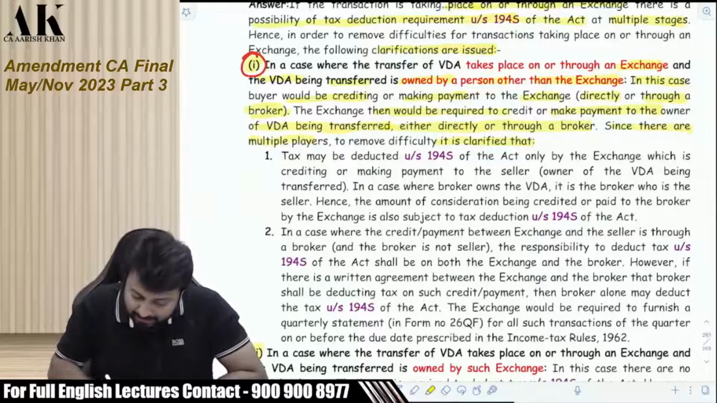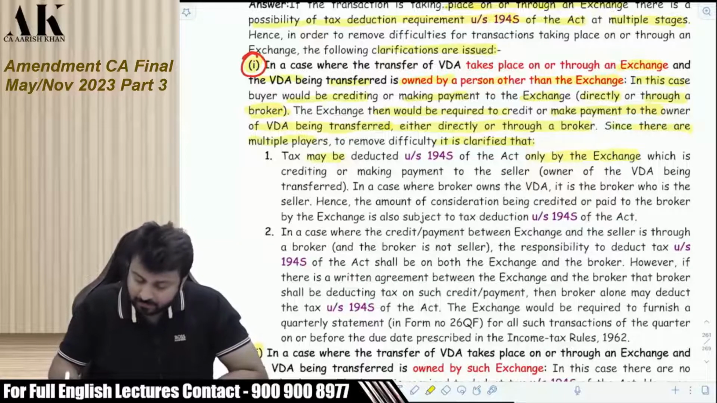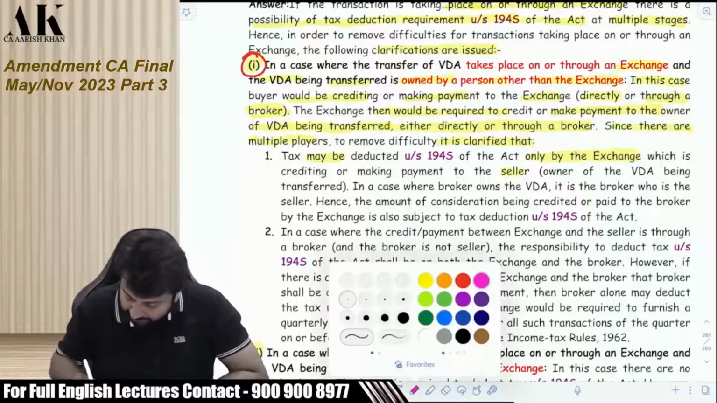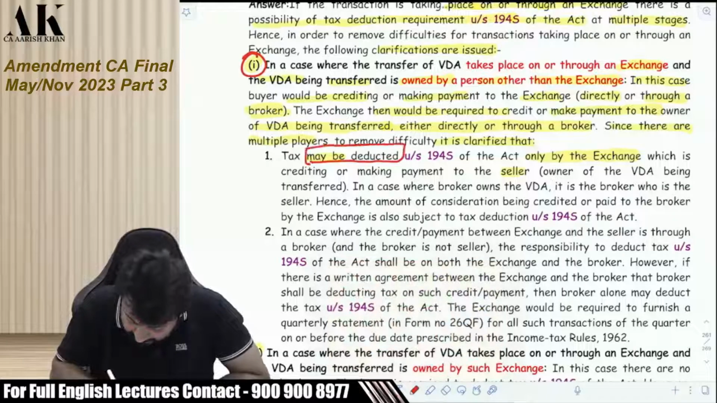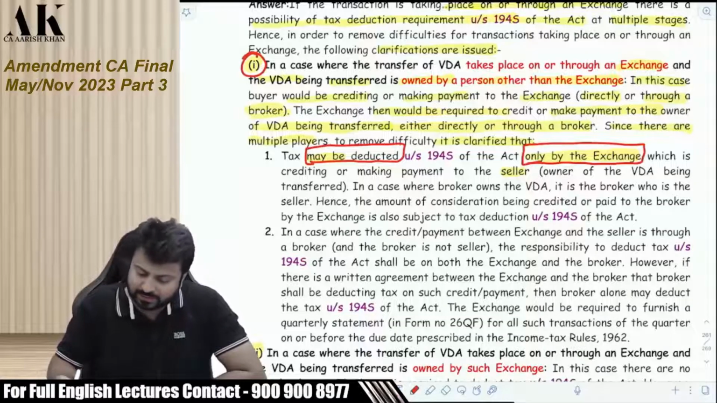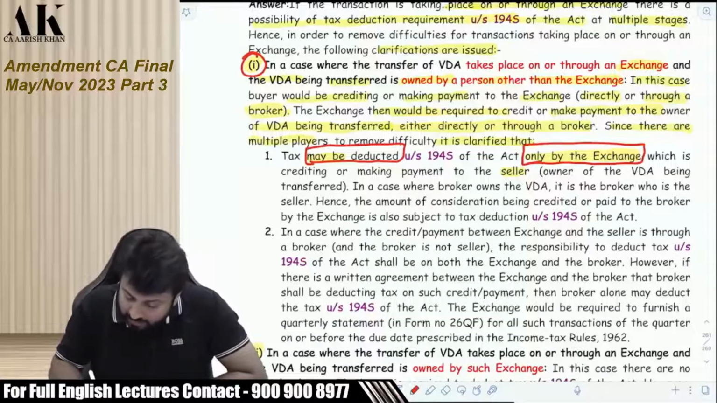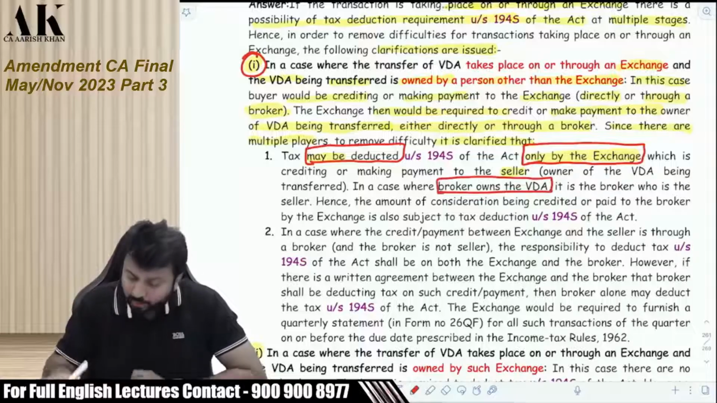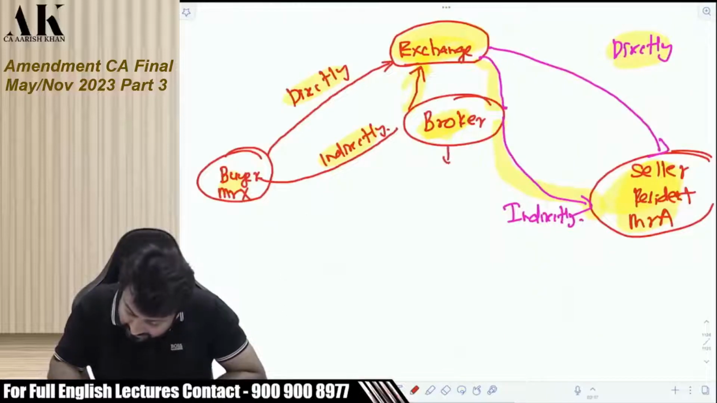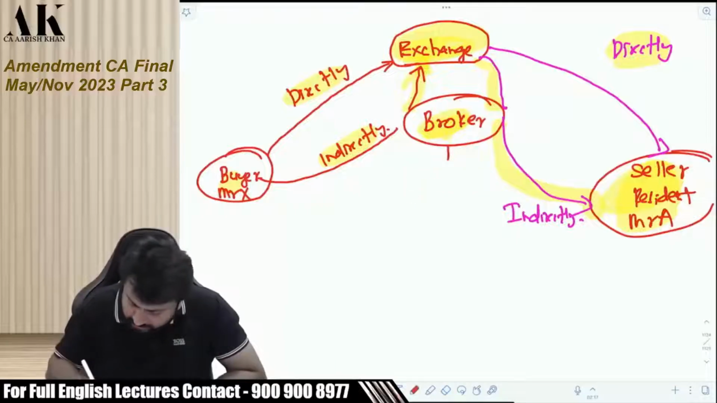Let's see. The tax may be deducted under 194S only by the exchange, which is crediting or making payment to the seller. So the tax may be deducted by whom? The first point says that it is only by the exchange, which is crediting or making payment to the seller. In case the broker owns the VDA, suppose the seller is the broker itself, there is also a possibility, then also they have to deduct the TDS.